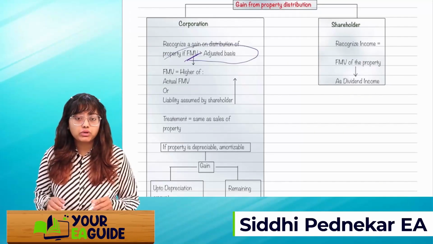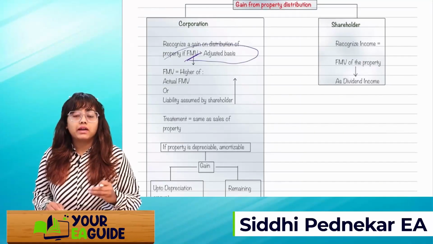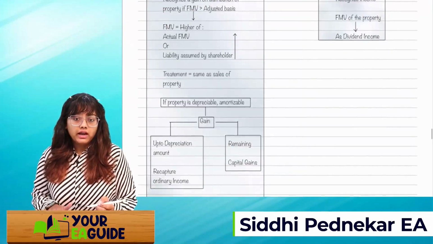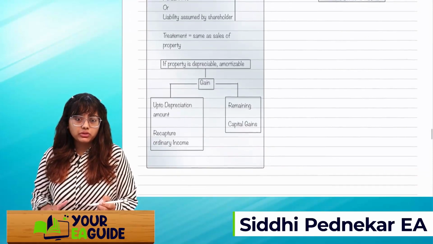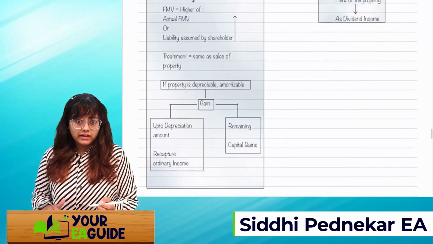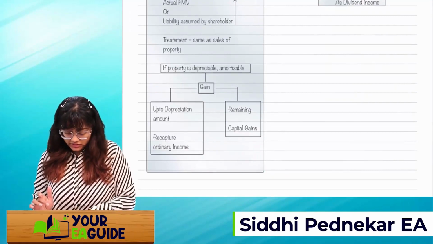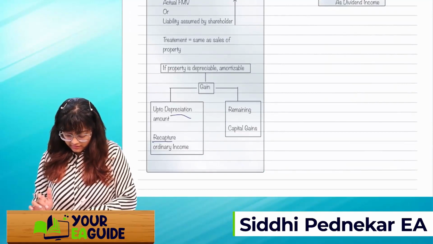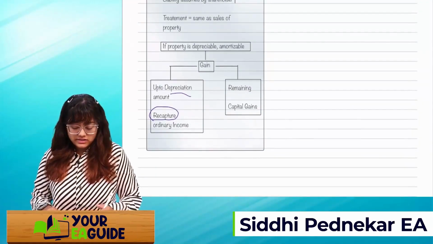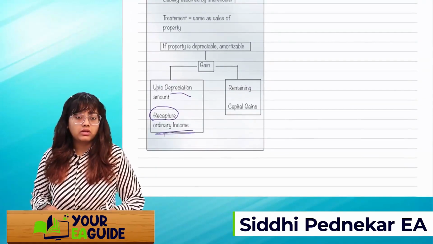That FMV you will compare with the adjusted basis. Got it? Now, if the property is depreciable, then up to the amount of depreciation, or I can say the unrecaptured amount, it will be called ordinary income.